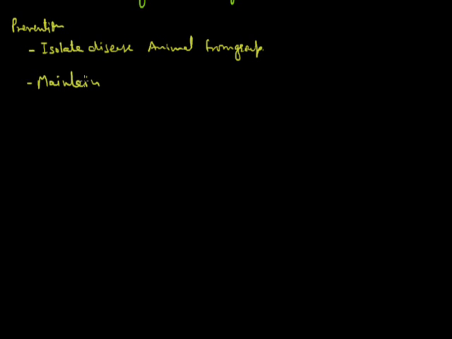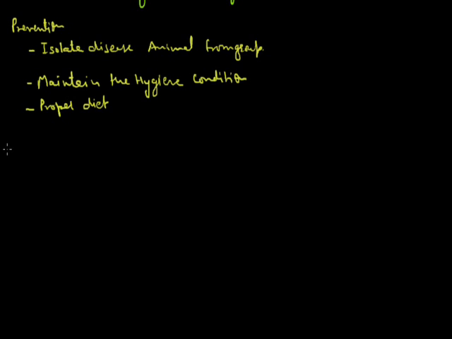How can we prevent these diseases in animals? Preventions. First of all, isolate the diseased animal from the group. Second, maintain hygienic conditions in the cattle yards. Next, provide a proper diet, proper sanitation, and vaccination. So these are some preventive measures used to prevent disease in animals.